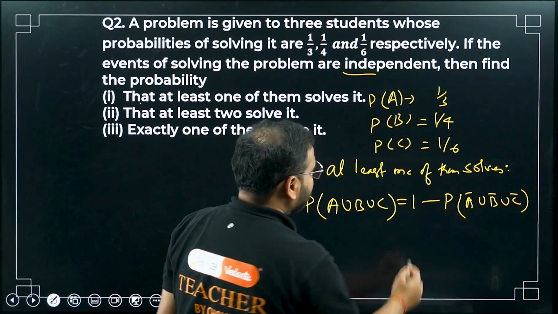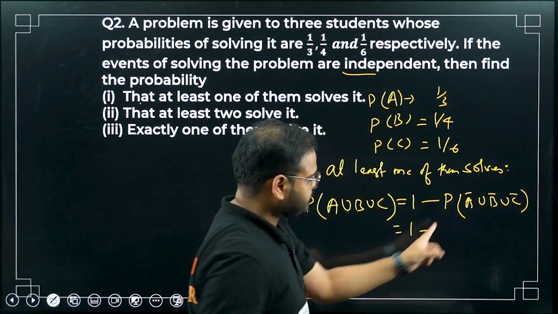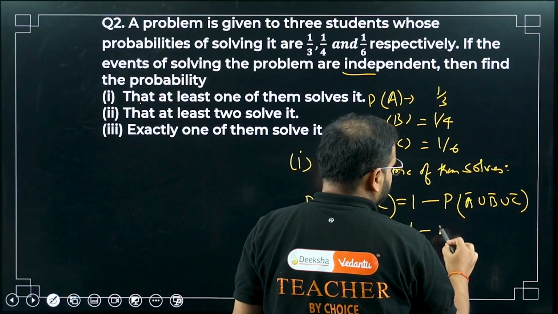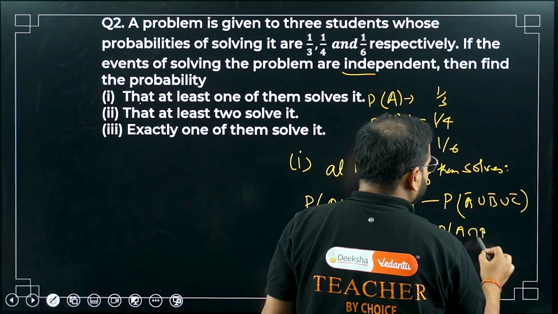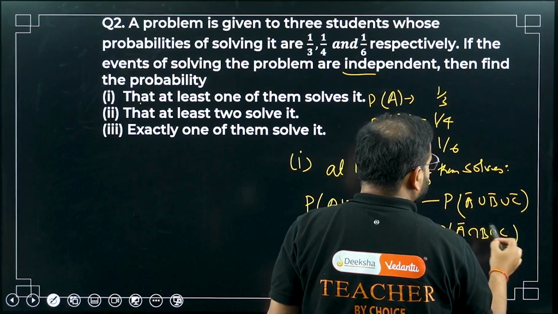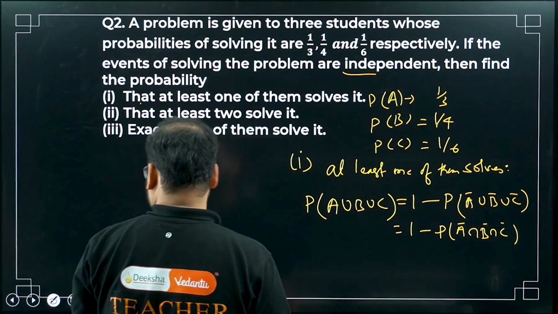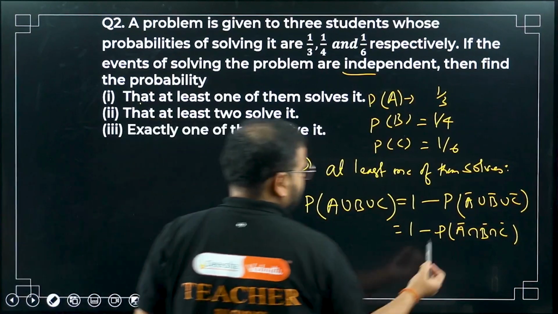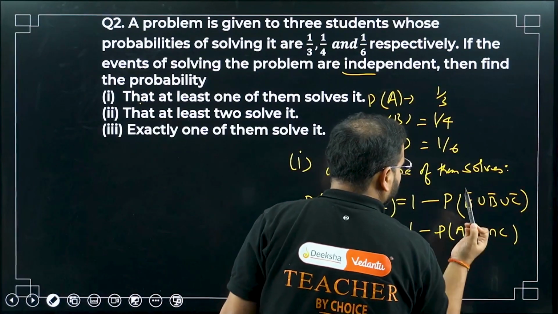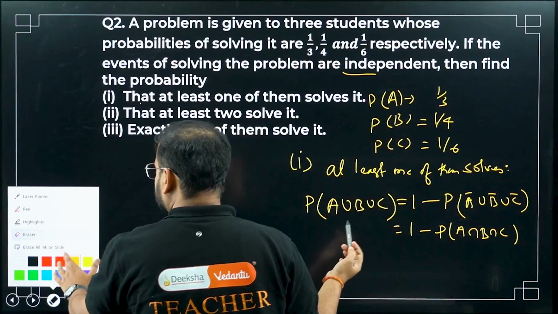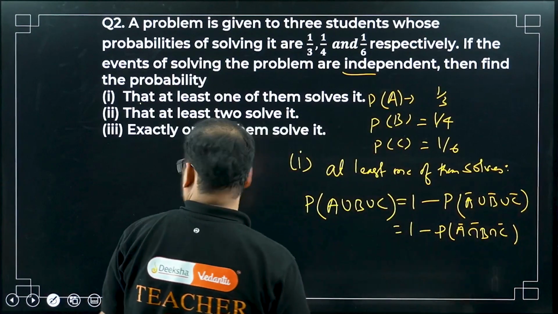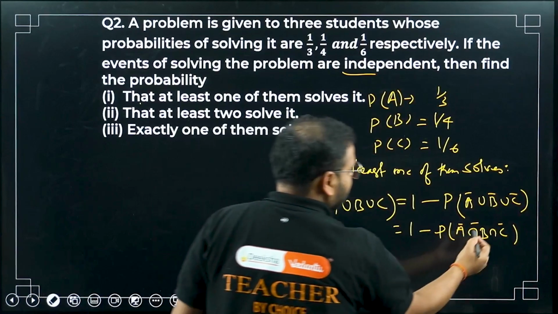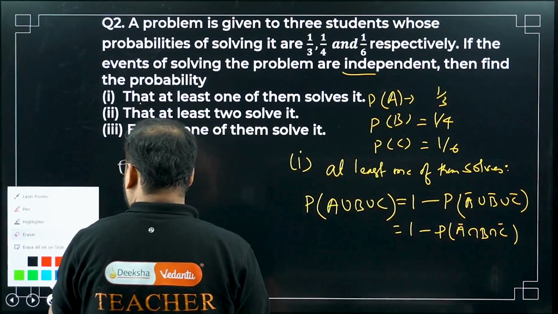Correct. 1 minus, I can write this as P of A bar intersection with B bar intersection with C bar. It will be like this only. I've written this at a wrong place.